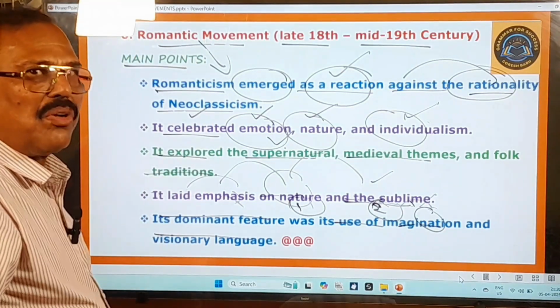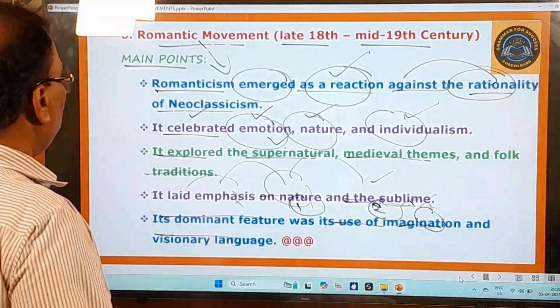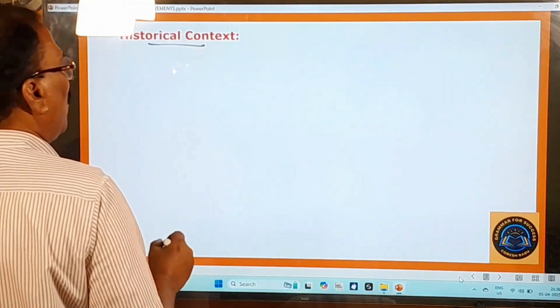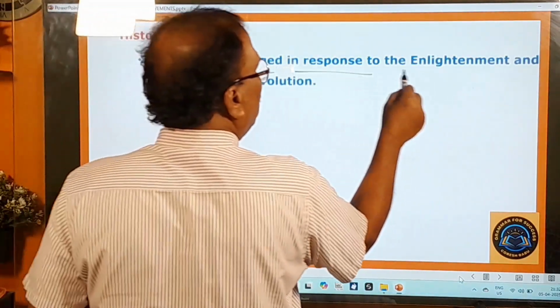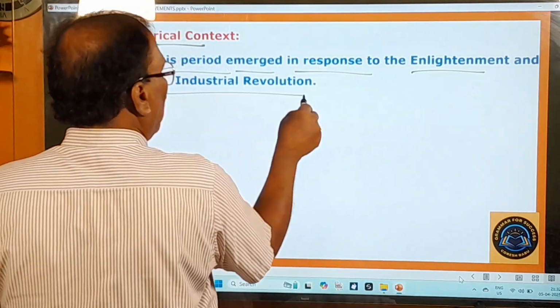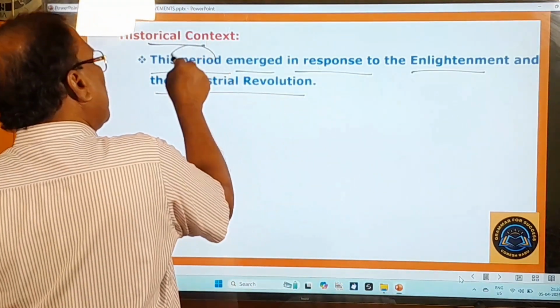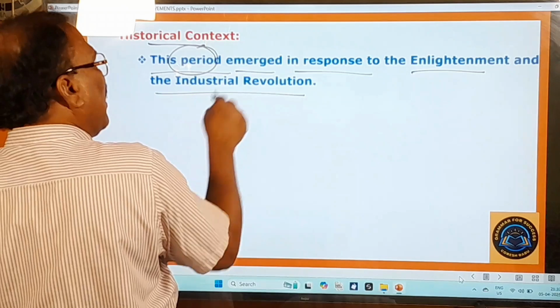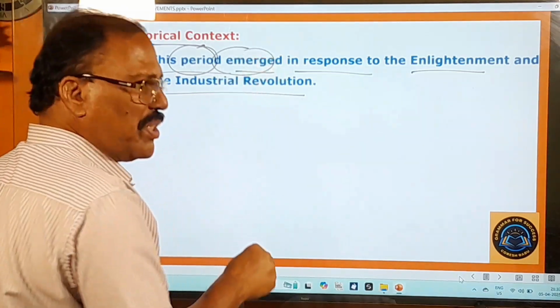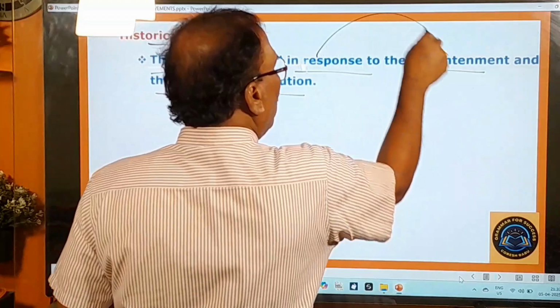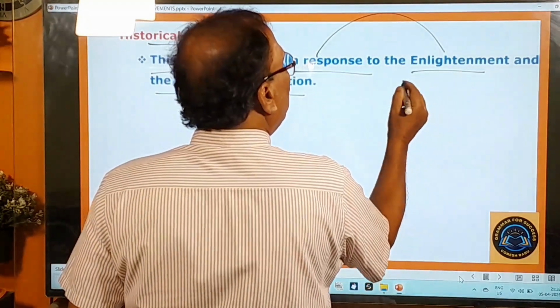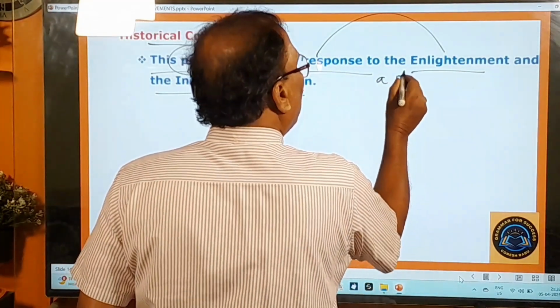Now you move on to other important things of this movement. Historical context. What is the historical context? This period emerged in response to the Enlightenment and the Industrial Revolution. You know very well this romantic movement emerged, which means originated or came into existence. Why? In response to the Enlightenment. Enlightenment means what? It's a philosophical movement.